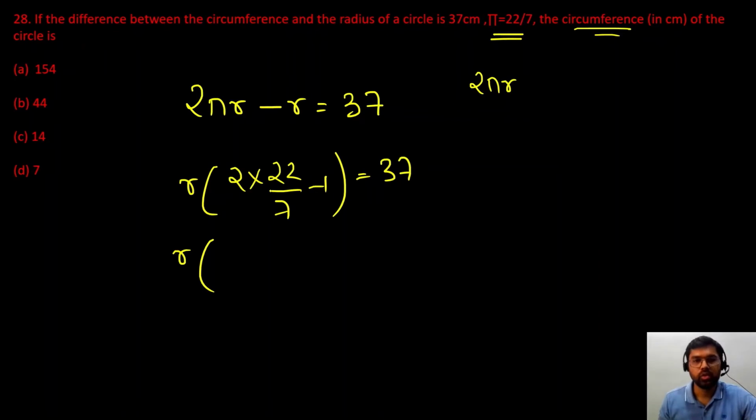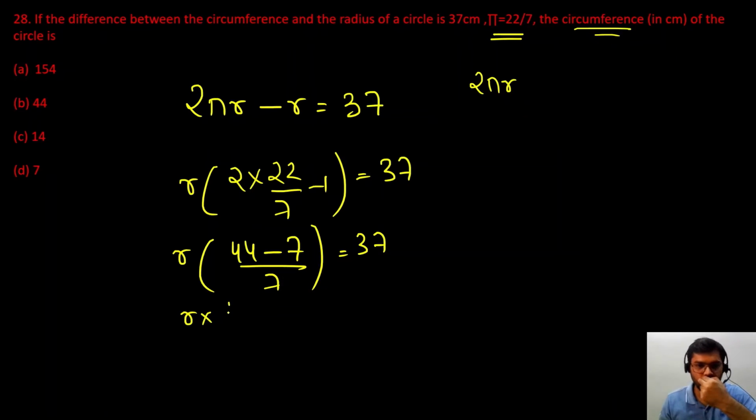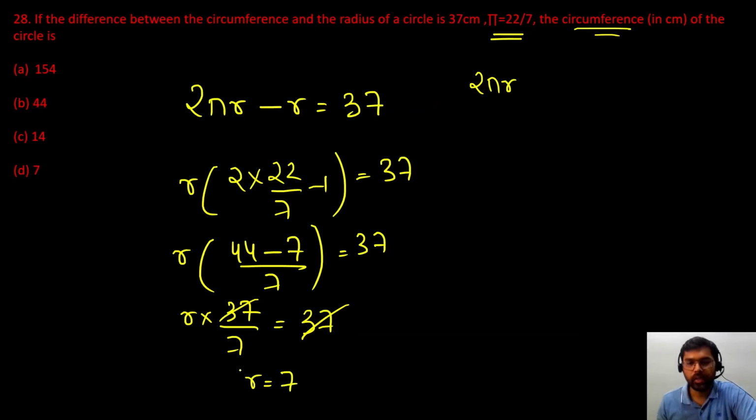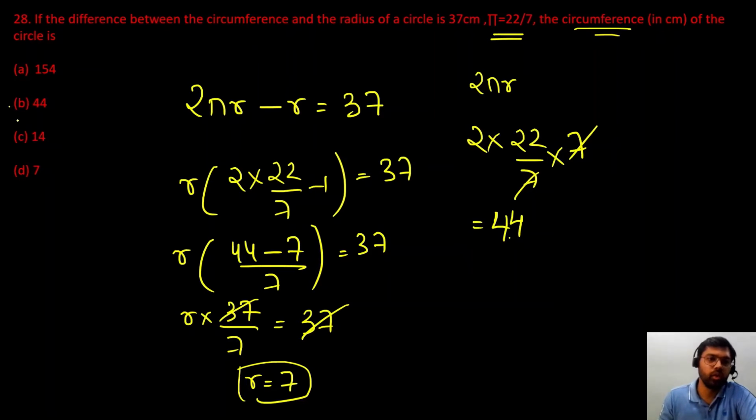So r into 2 into 22/7, 44/7 minus, if we take the LCM, 7/7. So r 44 minus 7 will give you 37/7. This is equal to 37. So numerator 37 and 37, they will cancel. So r की value is 7. So we found out the value of r, 7. Now circumference is very easy. 2 pi is 22/7 multiply by r 7. So 7 कट गया. 2 into 22, 44. 44 is our answer.